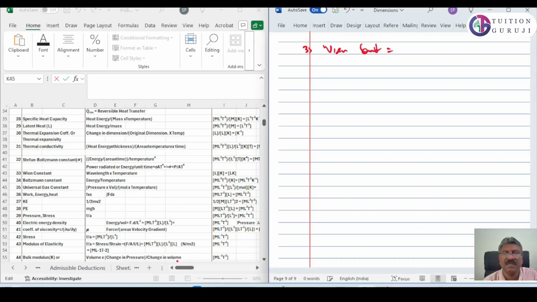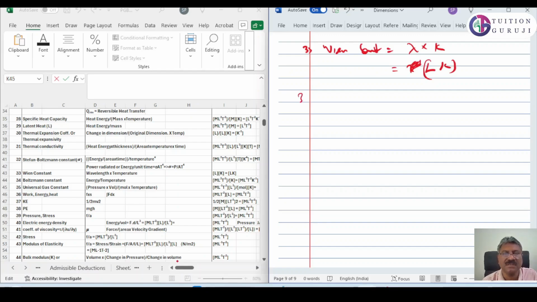What's the Wien constant? It is wavelength into temperature. Sorry, wavelength is length only. Length into k. Okay. Next is Boltzmann constant, we have already discussed.